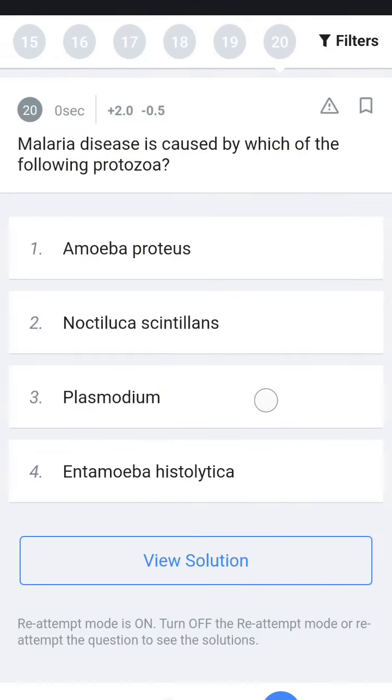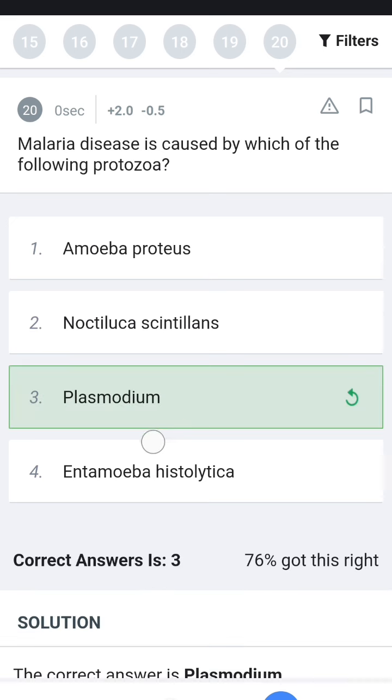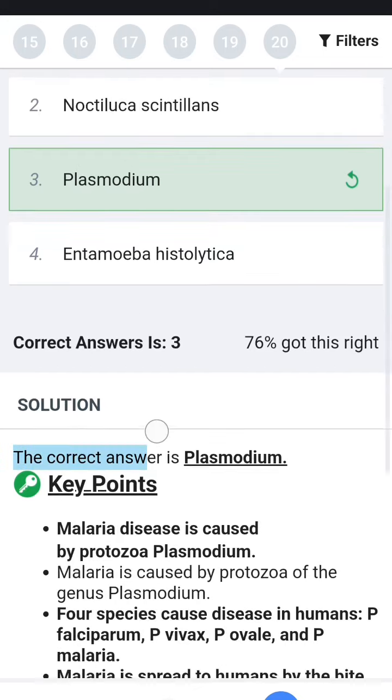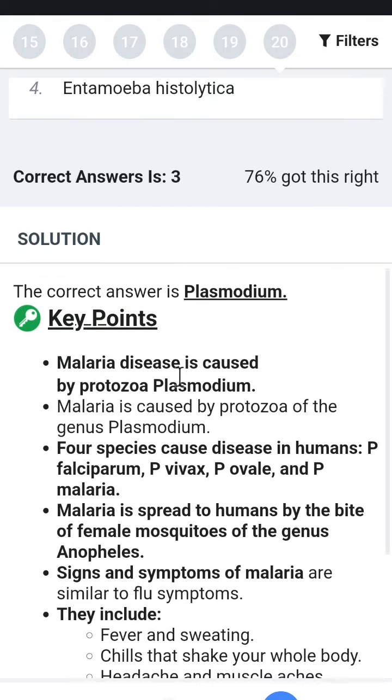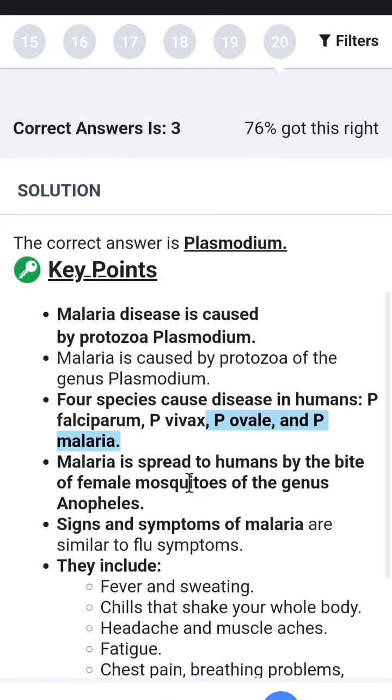Next, malaria is caused by which of the following protozoa? So malaria is caused by the protozoa Plasmodium. Which mosquito spreads malaria? It is spread by the Anopheles mosquito. So the answer is Anopheles mosquito.